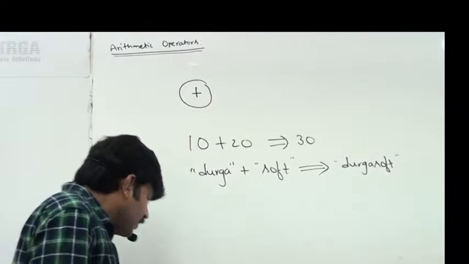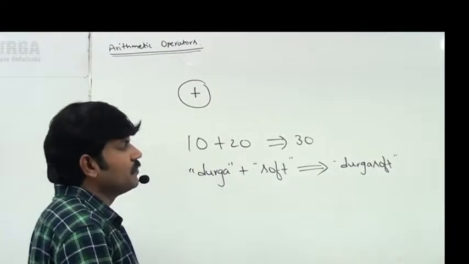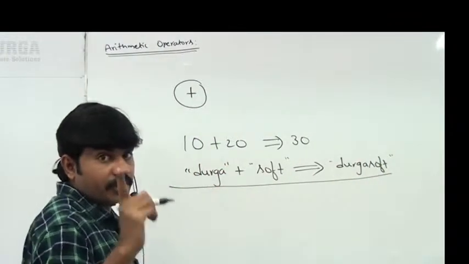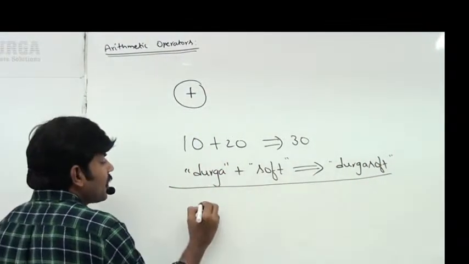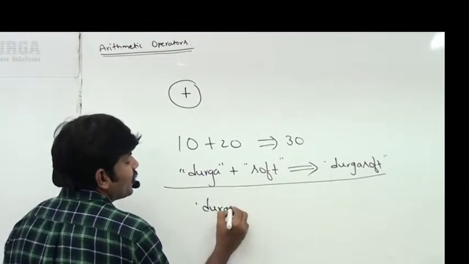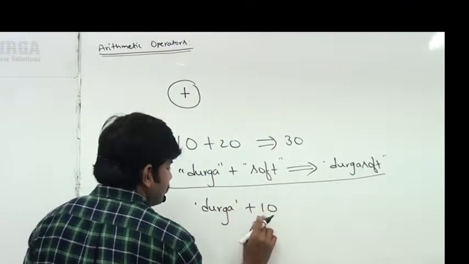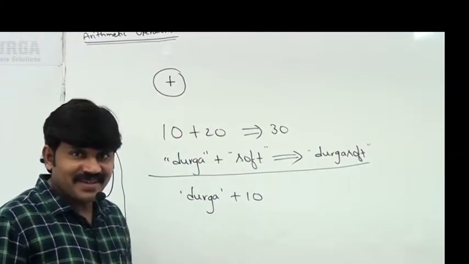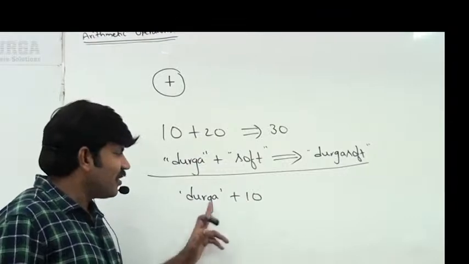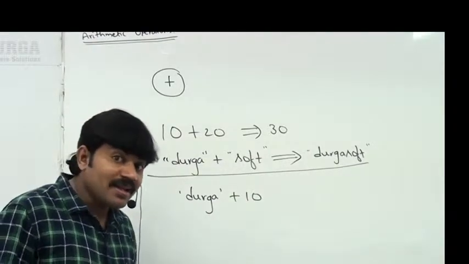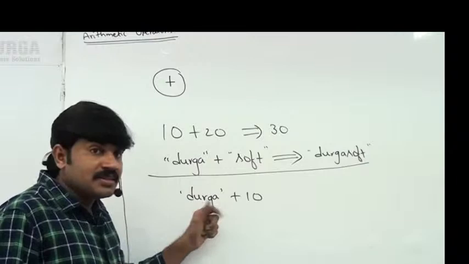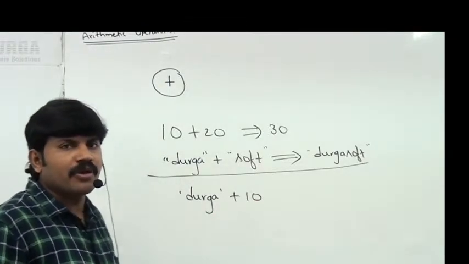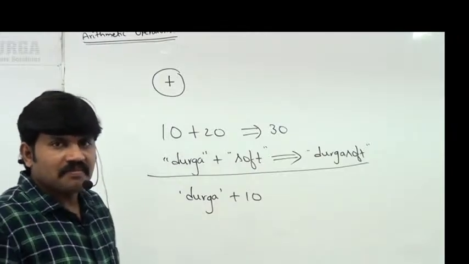Well, here I have one small doubt. Can you please clarify this doubt, sir? Observe carefully. Observe very carefully. You have to tell the answer. Sir, I am taking Durga plus 10. What is the answer we are going to get? Durga plus 10. One is a string object. The second one is just an int value. Can you please confirm what output you are going to get? Durga plus 10.